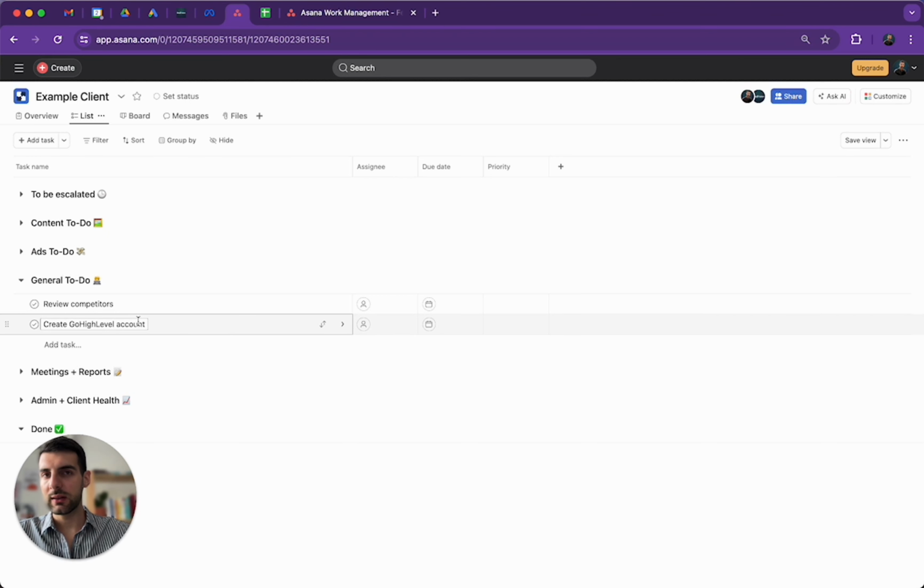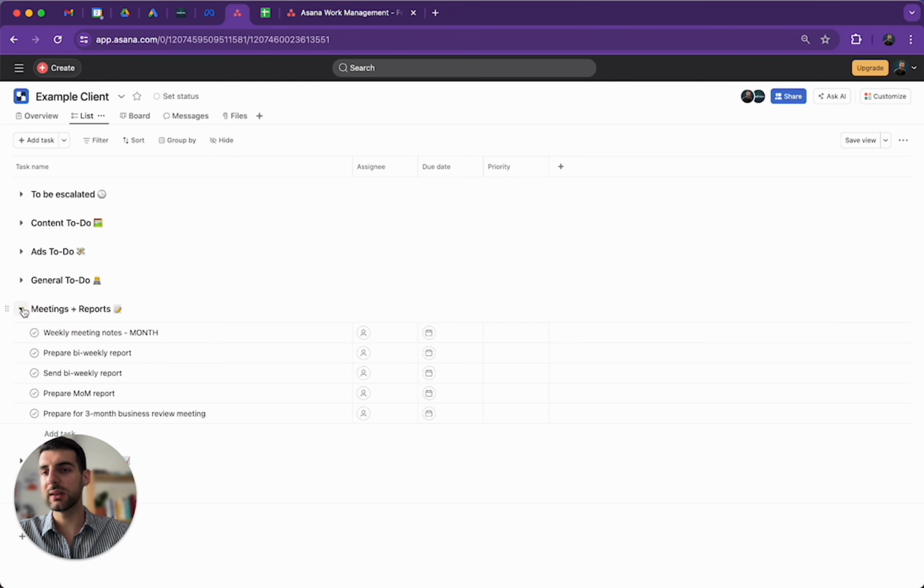So you need to create the account and set it up to make sure that the client is integrated within it. And then in the general to-do, we could also be adding any kinds of other general tasks, as you might imagine, such as doing any changes on the website, such as any kind of issues that we have that need to be handled. We put them here and eventually we handle them.